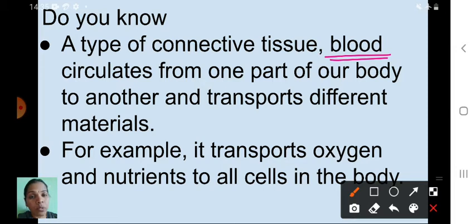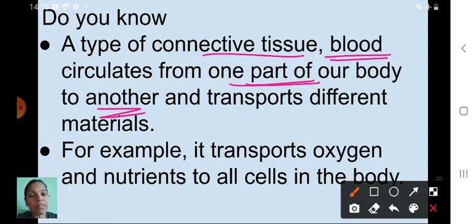For which process is this blood circulating? Yes, it transports important materials.